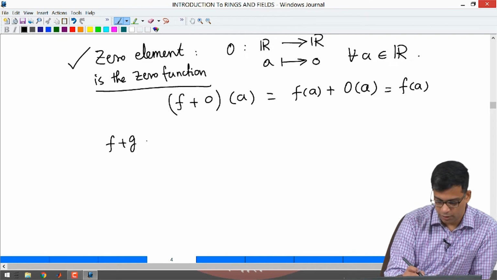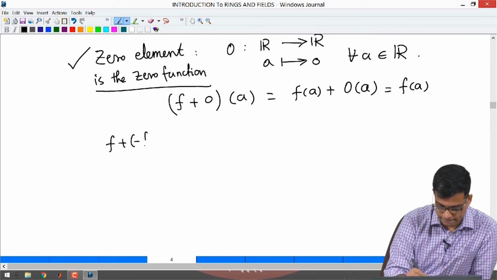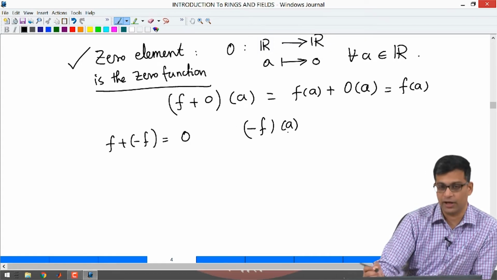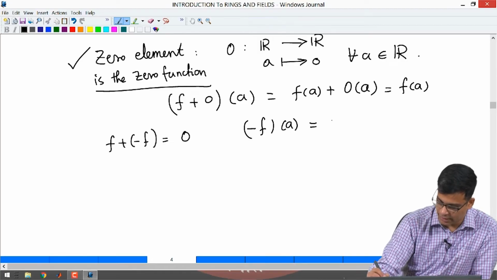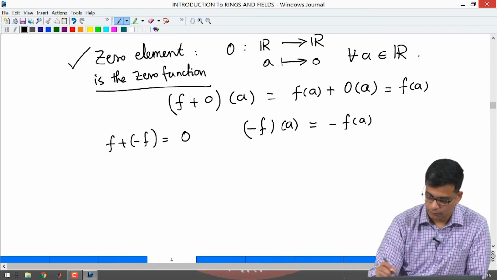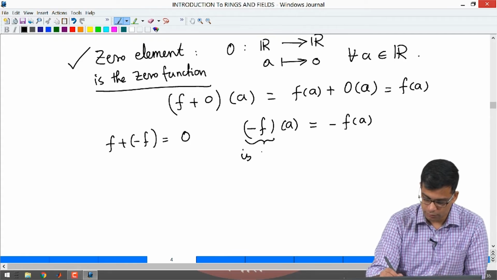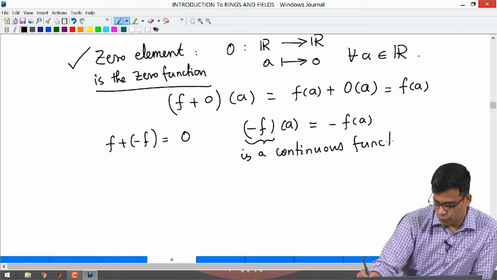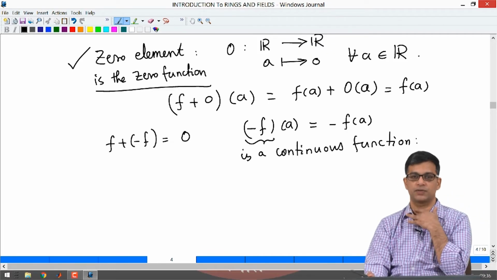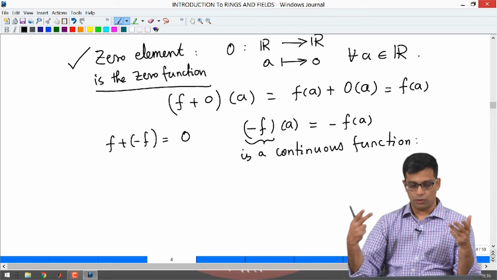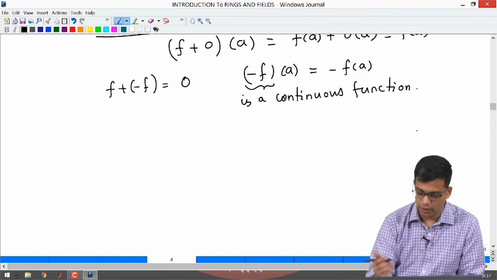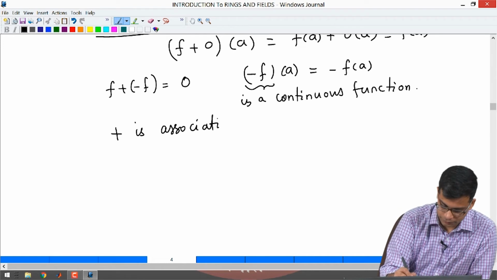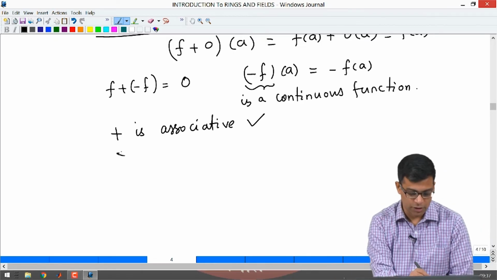Certainly, one can check that there are inverses. Given a continuous function f, you can define minus f of a to be minus f of a. So, this is a continuous function. For every continuous function, its negative is also a continuous function. We are just changing the sign. So, every element has an inverse, and one can check that plus is associative and plus is commutative.